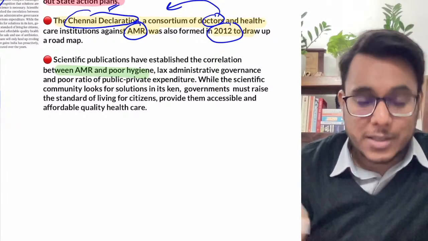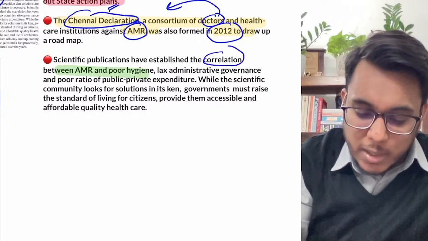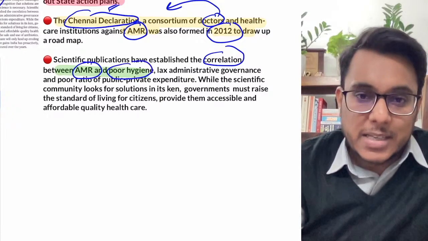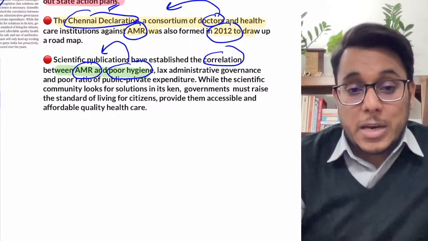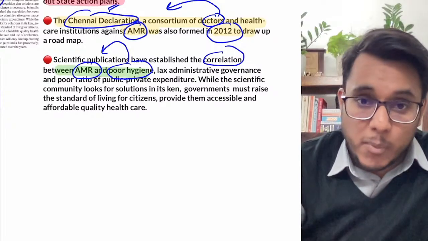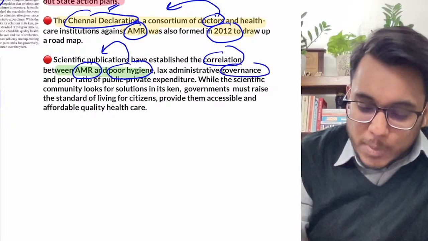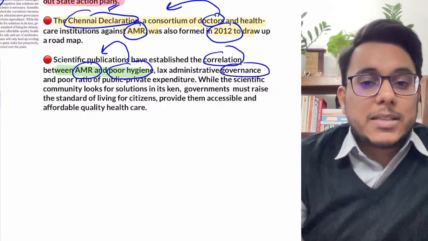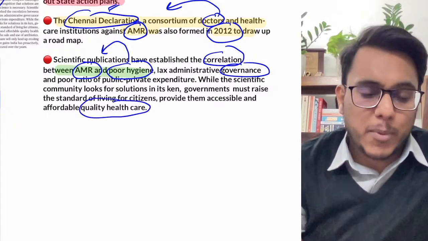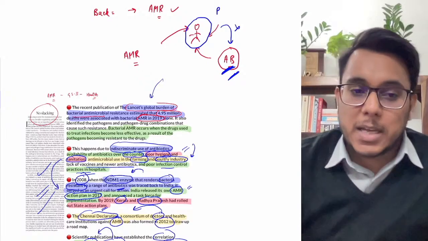Many times scientific evidence has supported that there is a positive correlation between antimicrobial resistance and poor hygiene. When hygiene is poor, humans get exposed to antibiotics flowing into the sewage and poor water. So we need to improve hygiene. Governance needs to become more proactive, citizens' living standards need to be improved, and access to quality healthcare needs to be provided. All these steps are to be taken in the long term in order to save India from antimicrobial resistance.